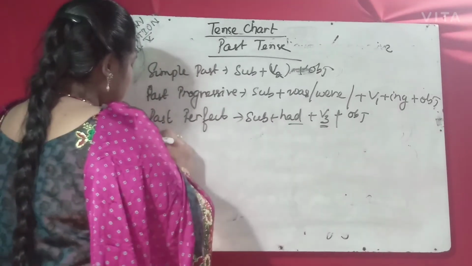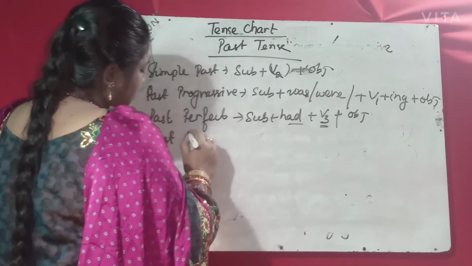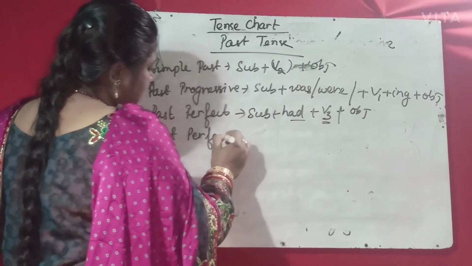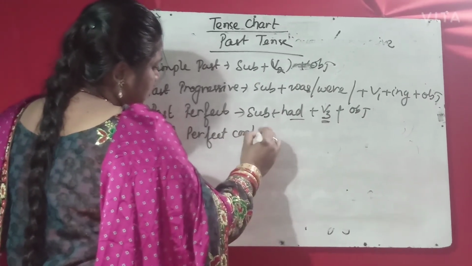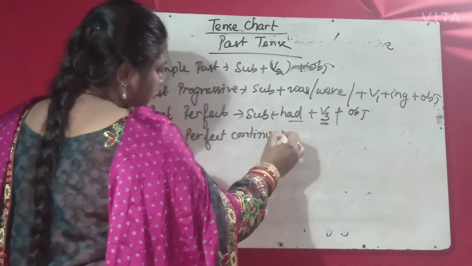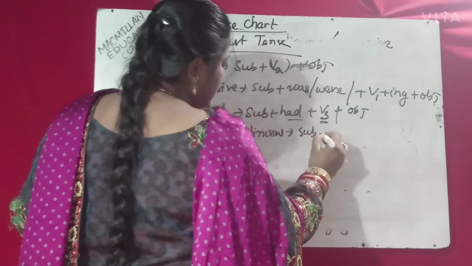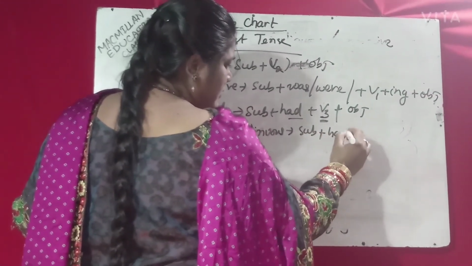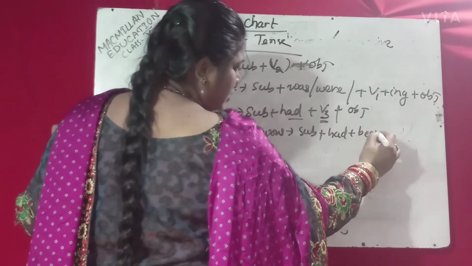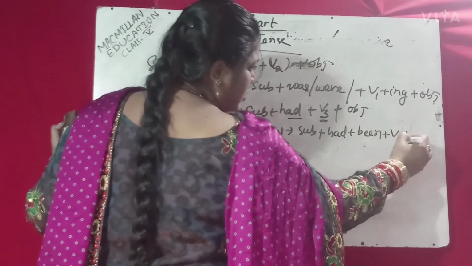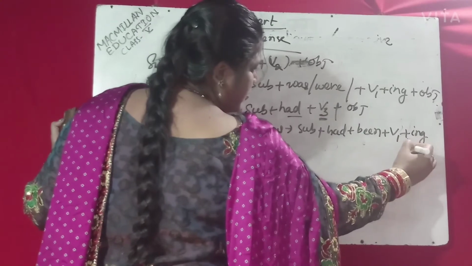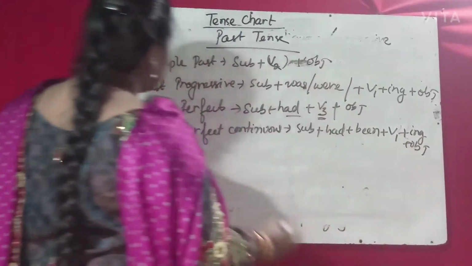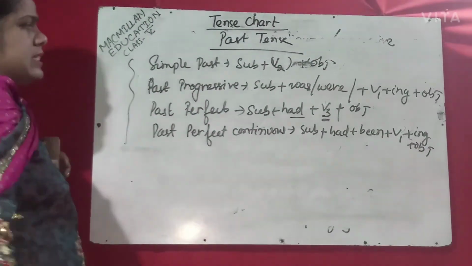Then past perfect continuous: subject plus had plus been plus V1 plus ing plus object. So these four formulas remain.